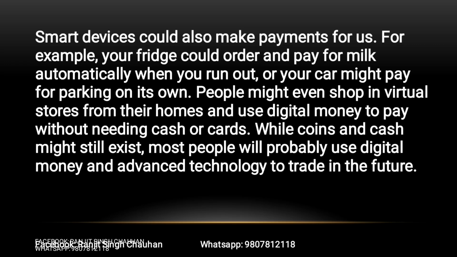People might even shop in virtual stores from their homes and use digital money to pay without needing cash or cards. While coins and cash might still exist, most people will probably use digital money and advanced technology to trade in the future. Okay, let's move ahead.